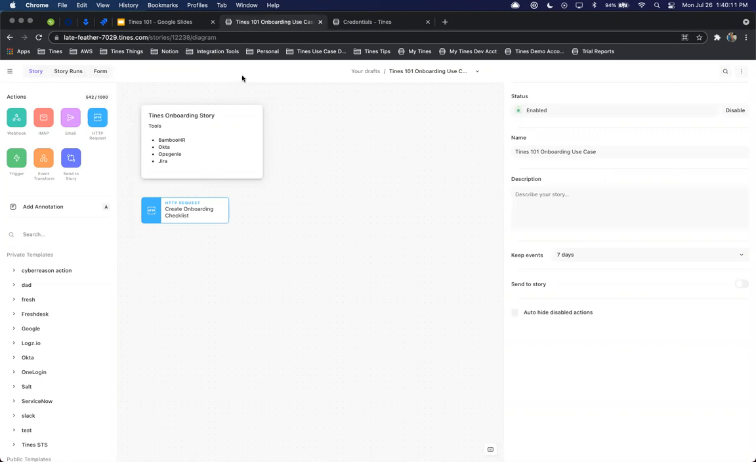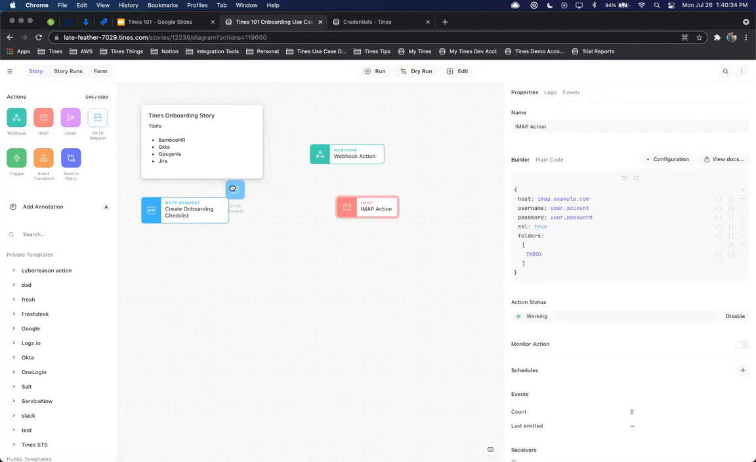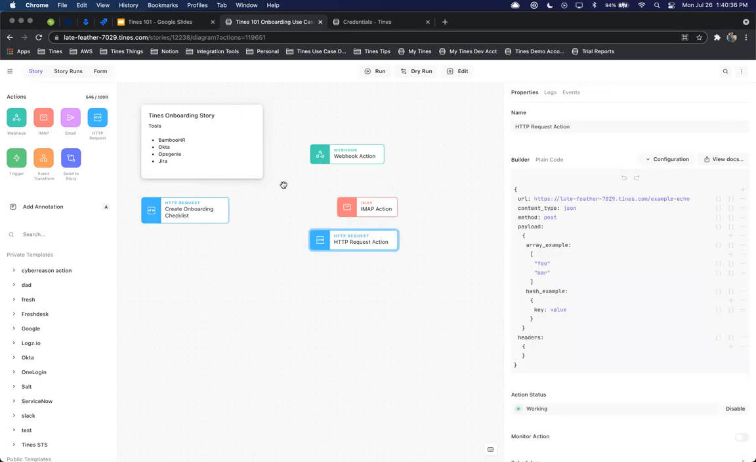So the main story, again, here that we're going to be working with is this onboarding story. And the first thing to point out over here in the top left-hand corner is these actions. And again, the 7 foundational actions, any combination of these will allow you to automate and build out your story and workflow that you're trying to solve for. The 3 main ones to get data into Tines is the webhook, the IMAP action, as well as the HTTP request action. All 3 of these actions will allow you to get data into Tines.